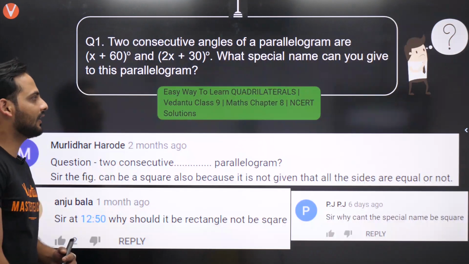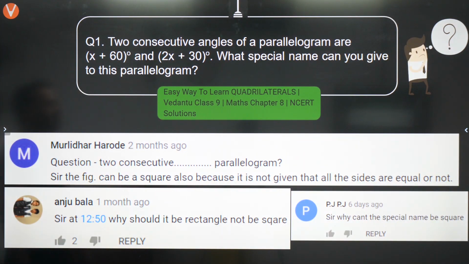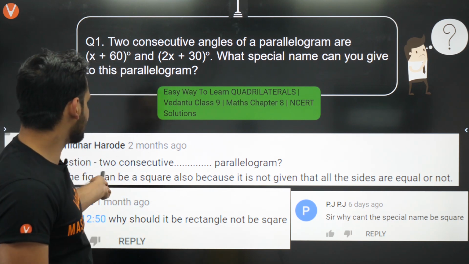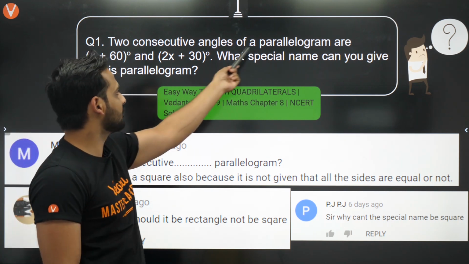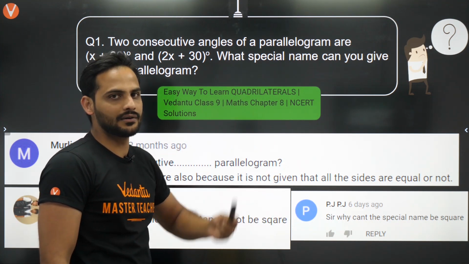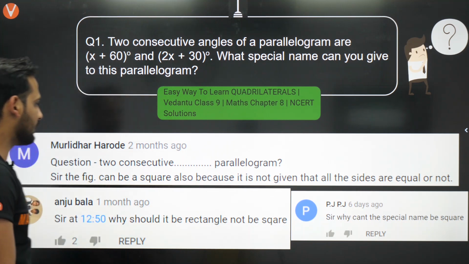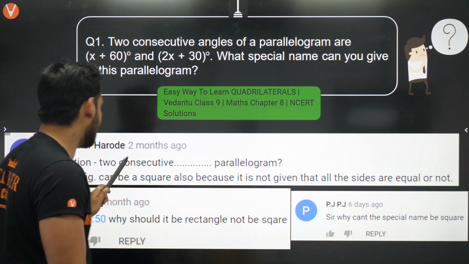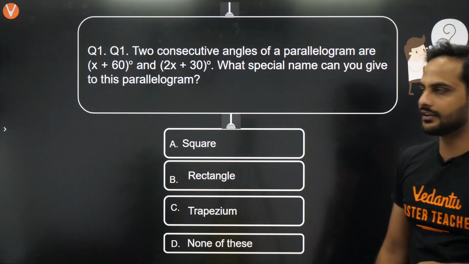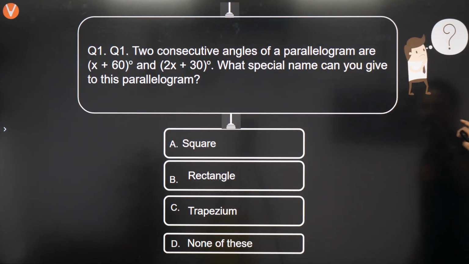Okay, so the first doubt we had was this: two consecutive angles of a parallelogram are this and this. What special name can you give this parallelogram? So the answer for this part, okay, one question was, sir, it is already saying two consecutive parallelogram. So how can answer be something other than parallelogram, right? Then the next was, sir, why the answer is a rectangle but not a square? So all those doubts will be dealing with it today. So beta, first thing, understand this thing.